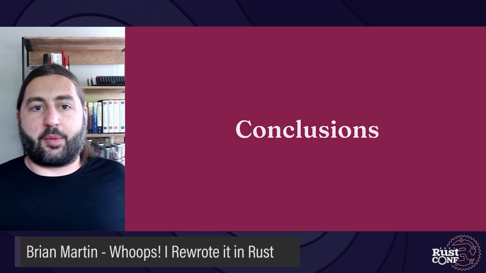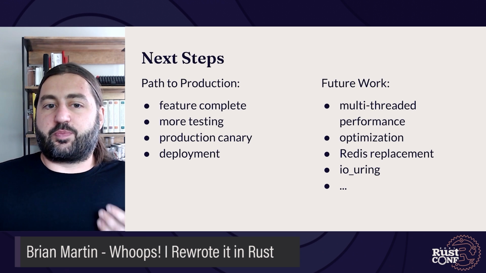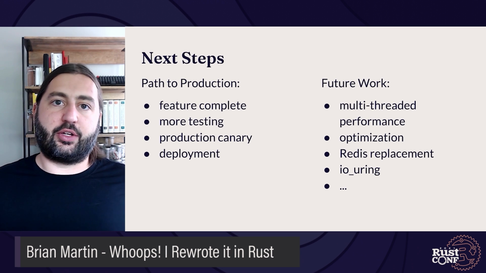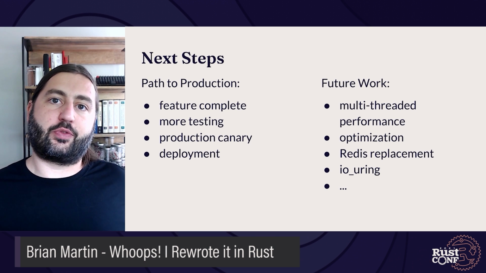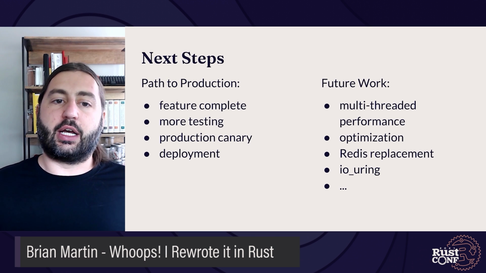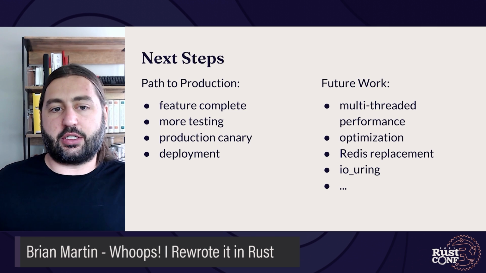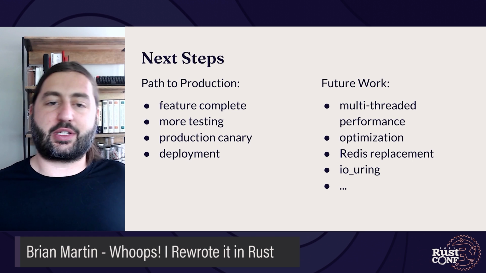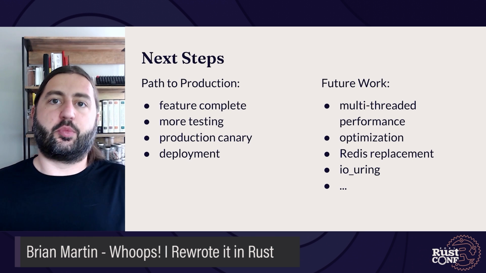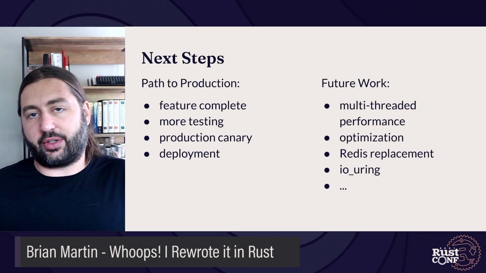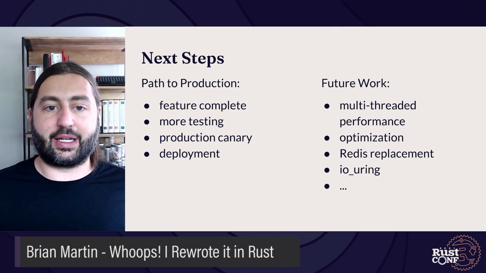So just to wrap up some things with a summary. There's more work to be done. There are two parallel tracks that are going to happen at this point. One is the path to production for this Rust implementation. It needs to get to feature complete. There are still a few odds and ends that we need to do in order to have full feature parity with the C implementation. Once that's done, we'll move on to more testing, deploy a single instance out to production as a canary, and then eventually do an actual deployment.